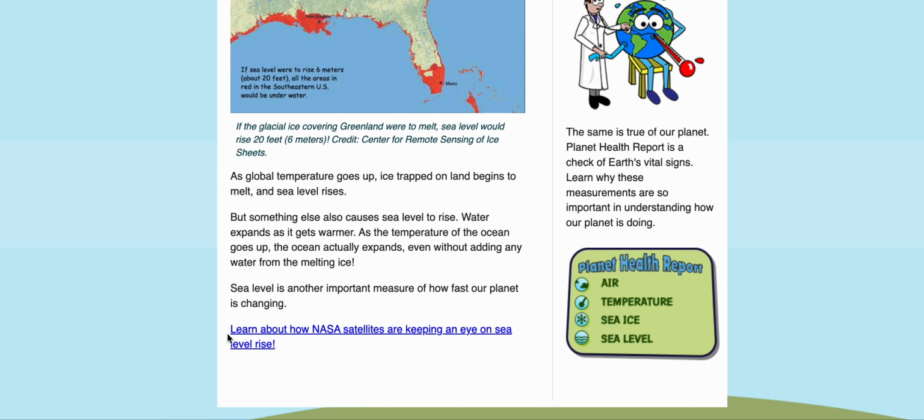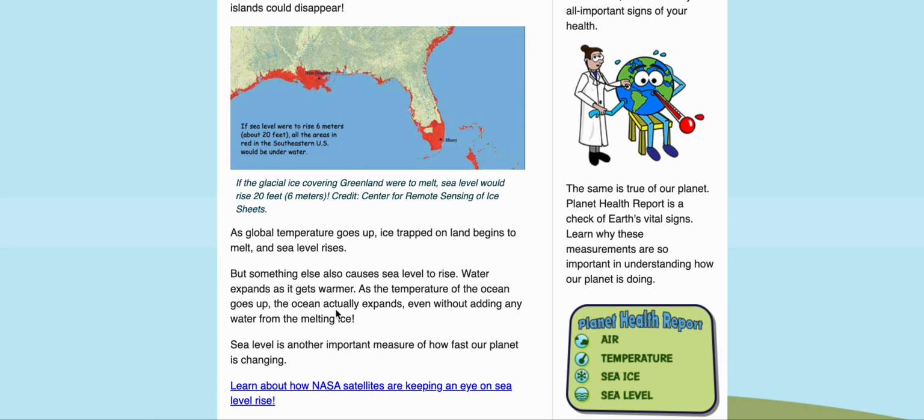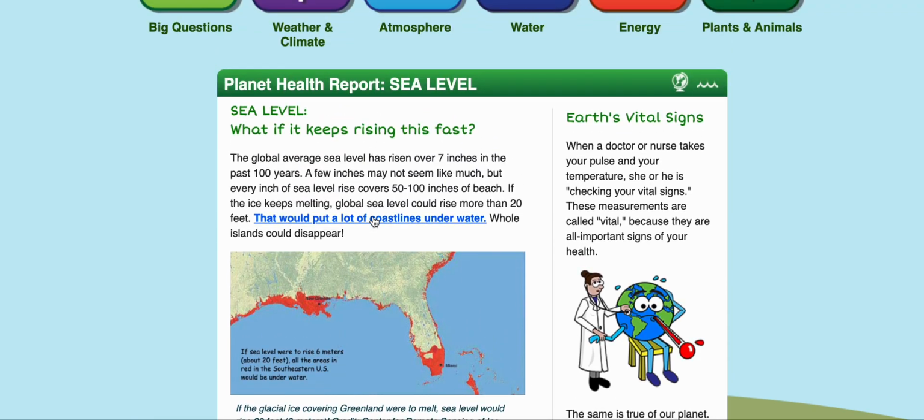It's pretty interesting. You can click here to see how NASA satellites are keeping an eye on sea level rise. Also, you can click here that talks about putting a lot of coastlines underwater and that whole islands could disappear. These islands and this place in red would all be flooded, all of these areas, right? So you can't live there if it's flooded. Pretty important.